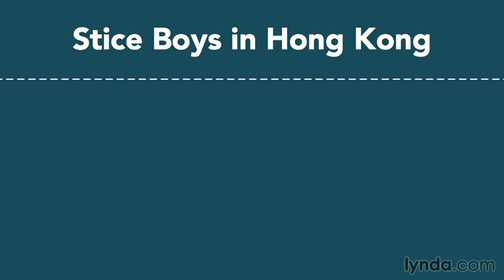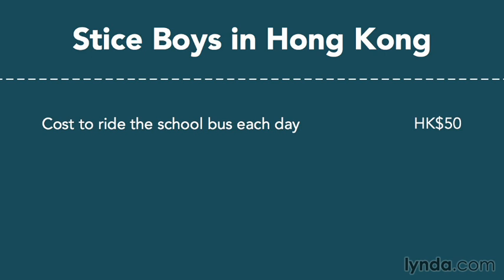So I went to them for the orientation before the first day of school. And we sat there in the orientation and heard lots of beautiful things. But I have to confess, one thing stuck out in my mind more than anything else. My sons were going to have to pay 50 Hong Kong dollars apiece to ride the school bus to and from school every day. Now, 50 Hong Kong dollars, that's about $7 US. $7 US a piece every day to get bused to and from school.